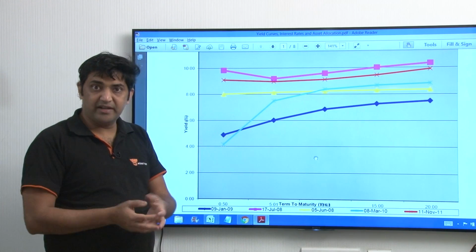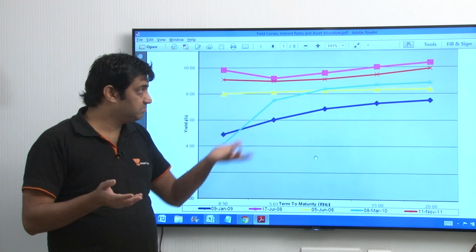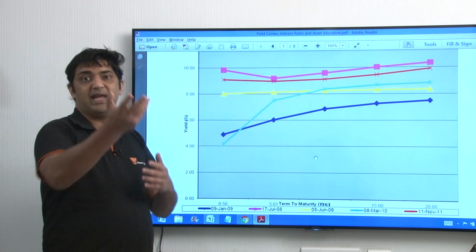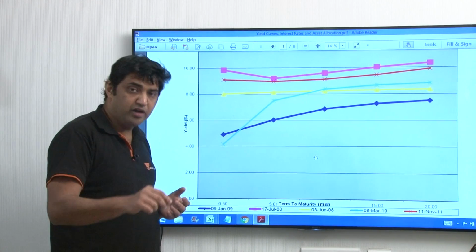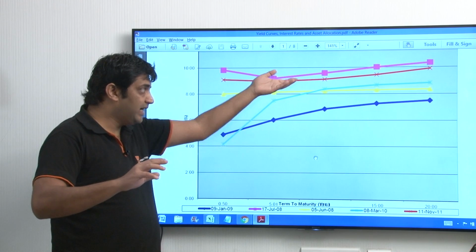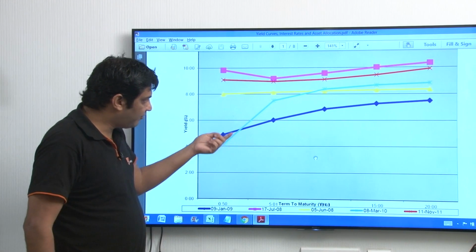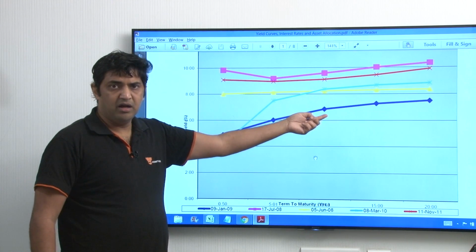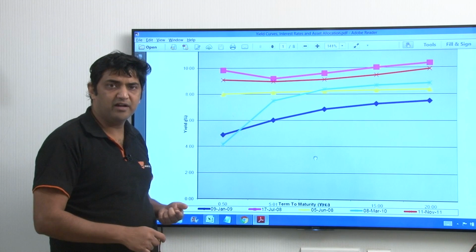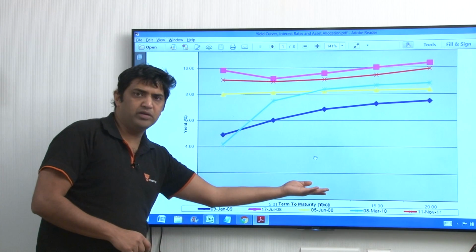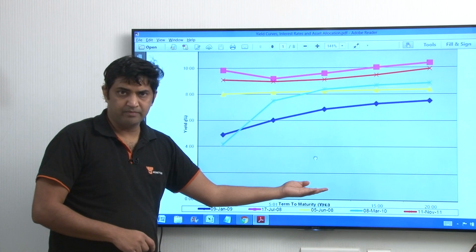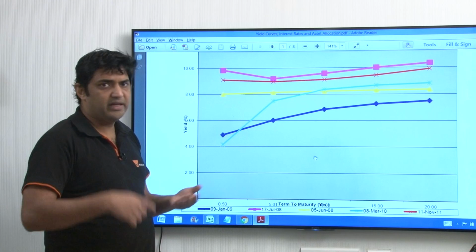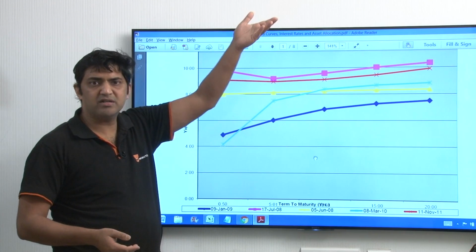And many times the intermediaries, advisors, also end up telling us to invest in bonds when the rally has happened. That is the case today also. Because yields are very low, when the yields have come down to this level, how can we expect bond prices to go higher from here? Yields are not going to crash to these levels, and we don't want that also. So if yields are not going to come down, how can bond prices go up? And then why should you and me invest in bonds after that rally?